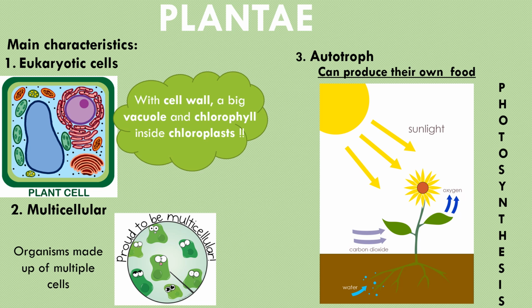All plants share these unique characteristics. They have eukaryotic cells, but these cells have a cell wall, an enormous vacuole to store substances, and some organelles called chloroplasts, which have chlorophyll. Chlorophyll absorbs sunlight to produce sugar, the plant's food, by a process called photosynthesis, and this takes place inside the chloroplast. Also, all plants are multicellular, which means they are made of multiple cells, and plants are autotrophs, so they can produce their own food by the process I just mentioned, photosynthesis.